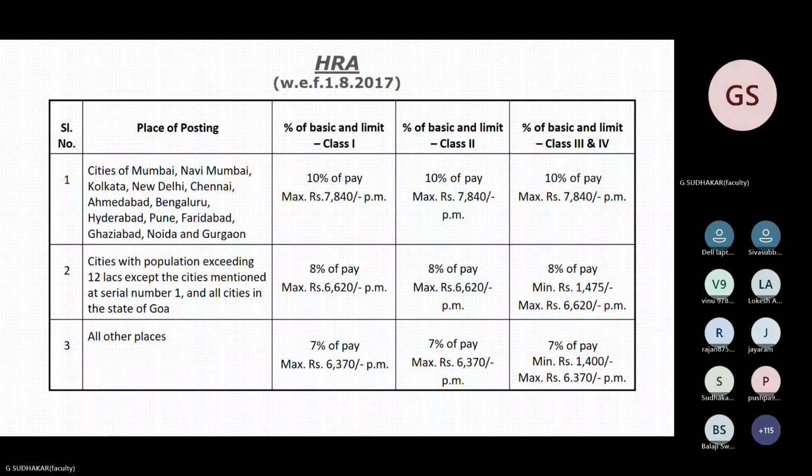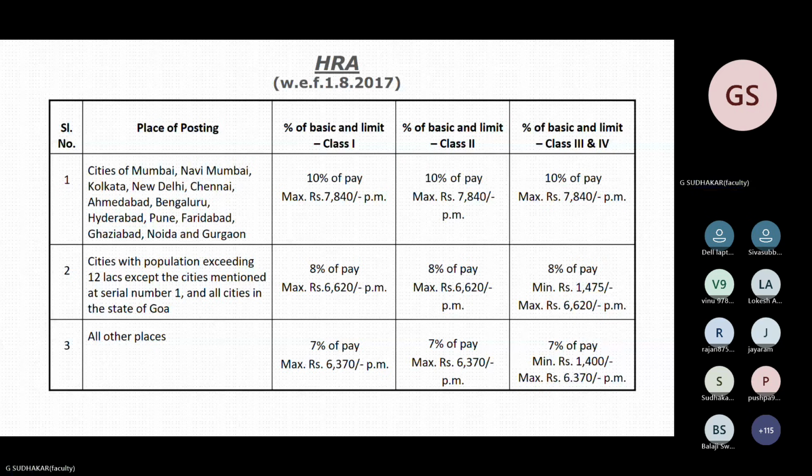So 8% is the color. This percentage is common for all classes of employees: class 1, class 2, class 3 and 4. Percentage is common, but I will repeat, the maximum amount is also common. See the slide. Percentage is common, maximum amount is common, but the only difference is minimum amount. Minimum amount may differ, and maximum amount is common for all the categories of